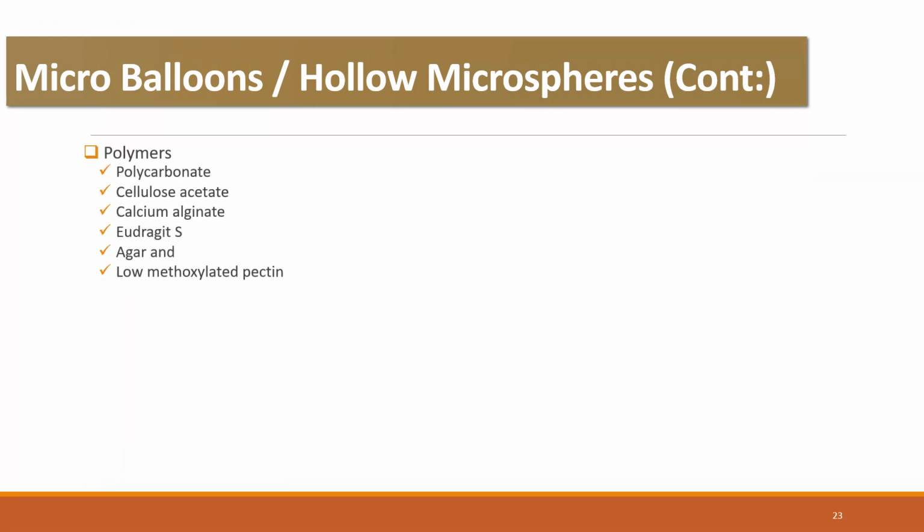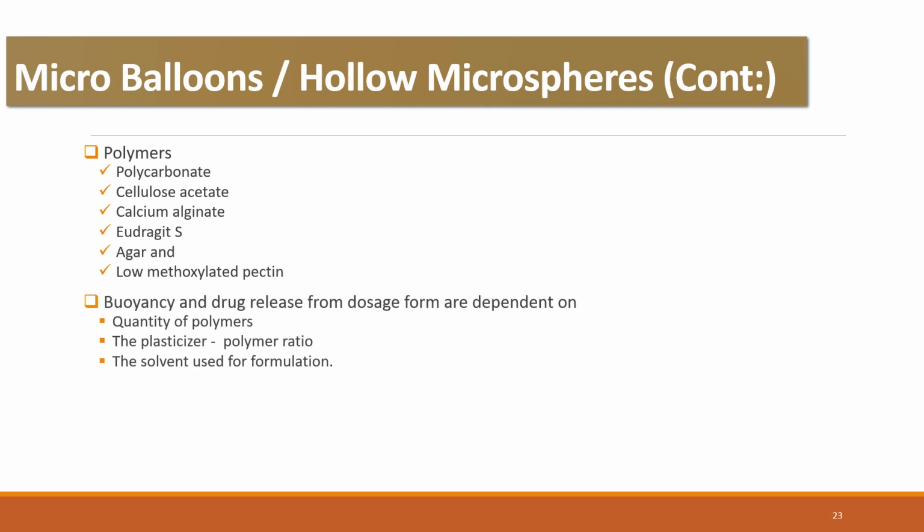The commonly used polymers to develop these hollow microsphere or hollow microballoon systems are polycarbonates, cellulose acetates, calcium alginate, Eudragit S, agar, and low methoxylated pectin. Buoyancy and drug release from dosage forms are dependent on the quantity of the polymers, the plasticizer to polymer ratio, and the solvent used for formulations.